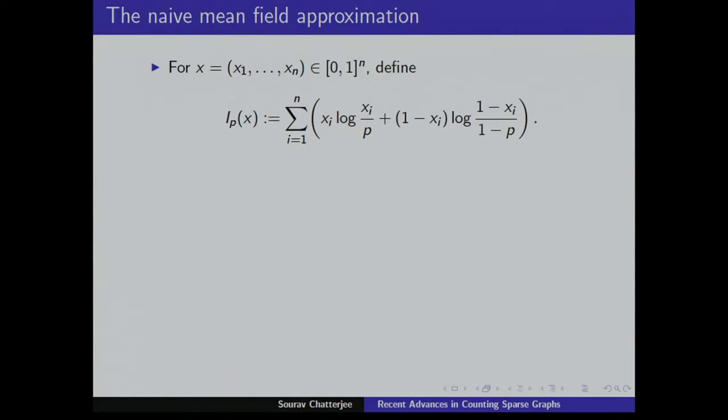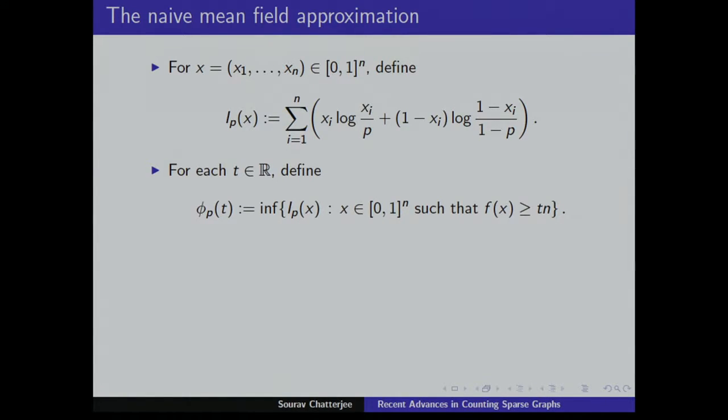Now you define a function I_p on this cube as the summation of x_i log(x_i over p) plus (1 minus x_i) log((1 minus x_i) over (1 minus p)). And for each t, you define this function phi_p of t as the infimum of this entropy-like thing over all x where f(x) is bigger than or equal to t.